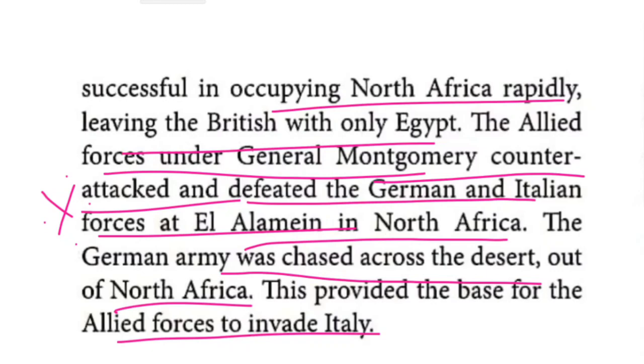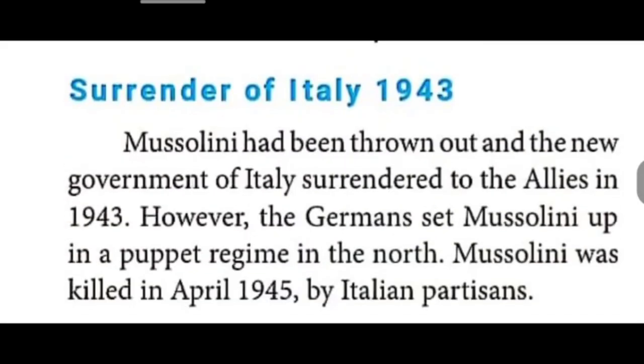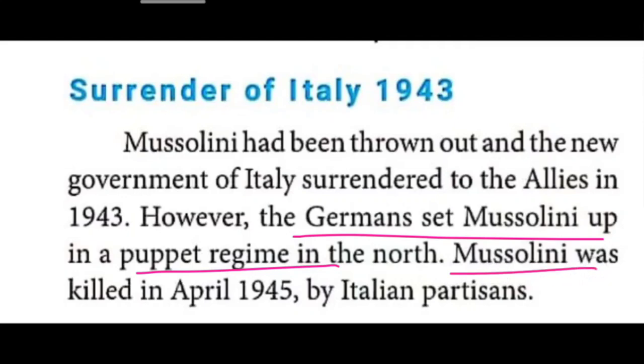Okay, children, the next para, what is given? Surrender of Italy. Under this, Mussolini was defeated. Mussolini totally surrendered. Even though, Hitler of Germany set up a puppet regime, a puppet, a doll. So in the puppet regime in the north, Mussolini was the leader. There, Mussolini was killed in the year 1945 by Italian partisans. Partisans means armed people, an armed group.